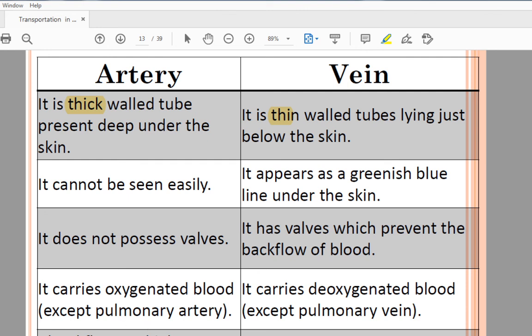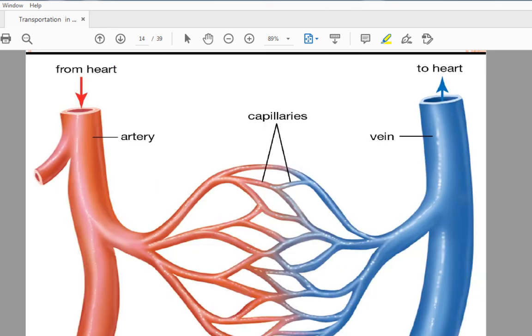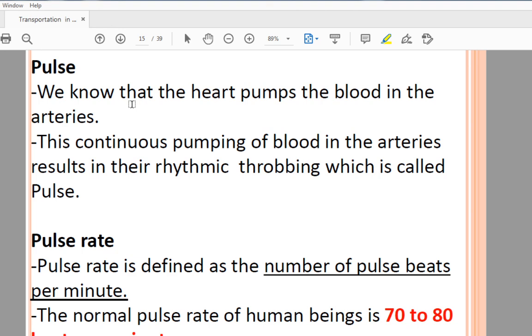Understood? In the artery the blood flows at a high pressure, and in the vein the blood flows at a low pressure. So you can see here the artery and the heart. From the heart, artery carries the blood, and to the heart the veins carry the blood, and these are the capillaries.